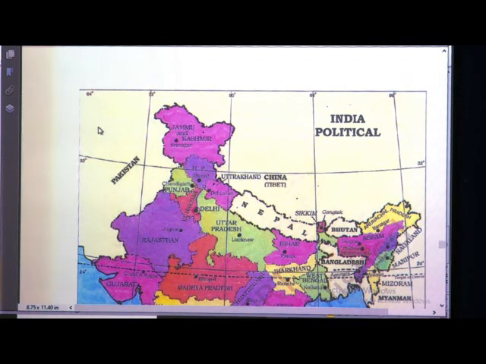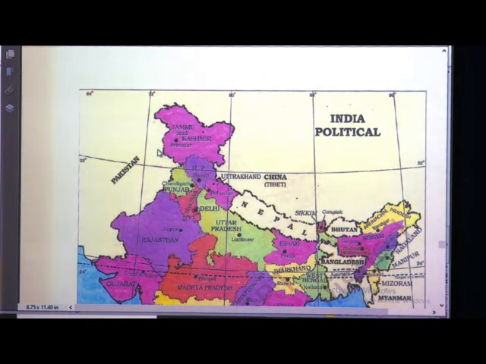And again if we see from west to east, it extends between the longitudes. These are the longitudes. It starts from here, almost here it comes at 68 degree. So, it extends between 68 degrees 7 minutes and again it ends at near about 97 degree 25 minutes east longitudes.